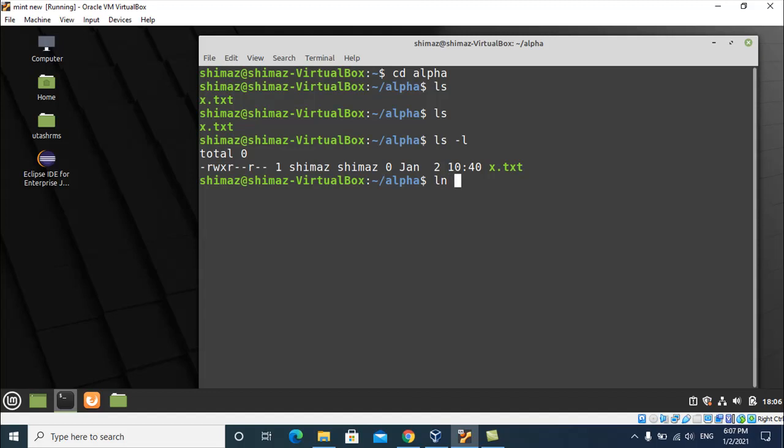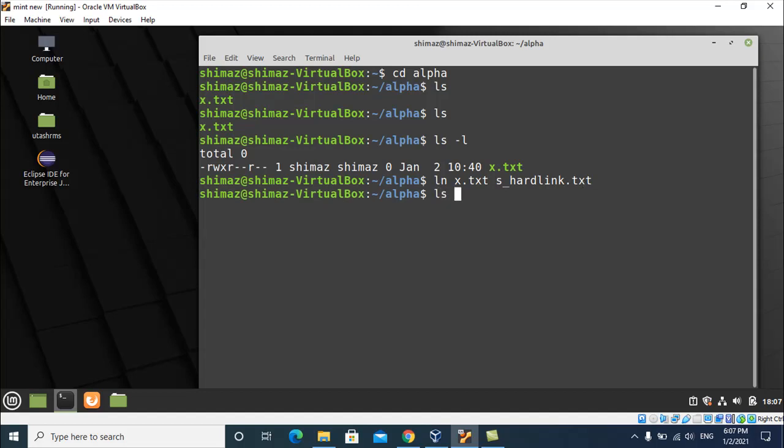So let's say link x.txt, then let me say x1, hard link.txt. So this is the file hardlink.txt, this is the original file x.txt, and we are creating a new file, and we want to create a link between them.